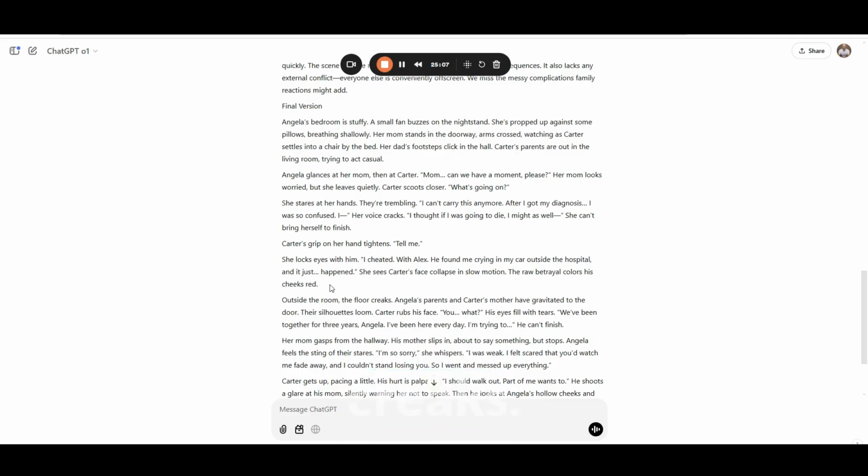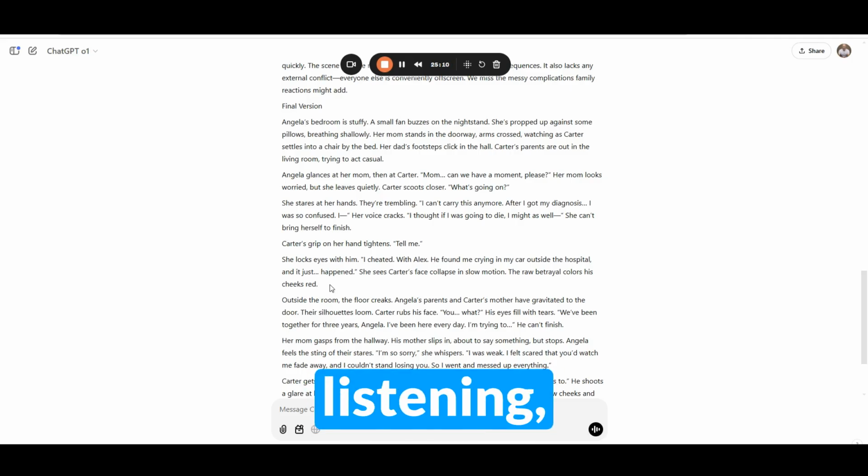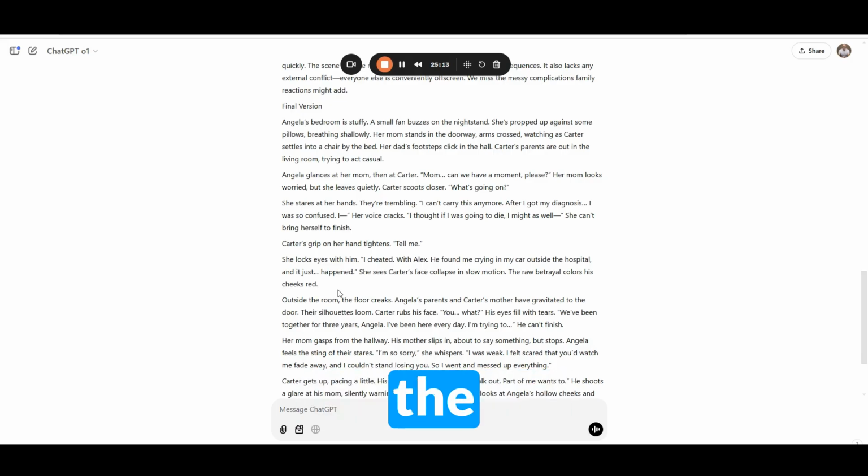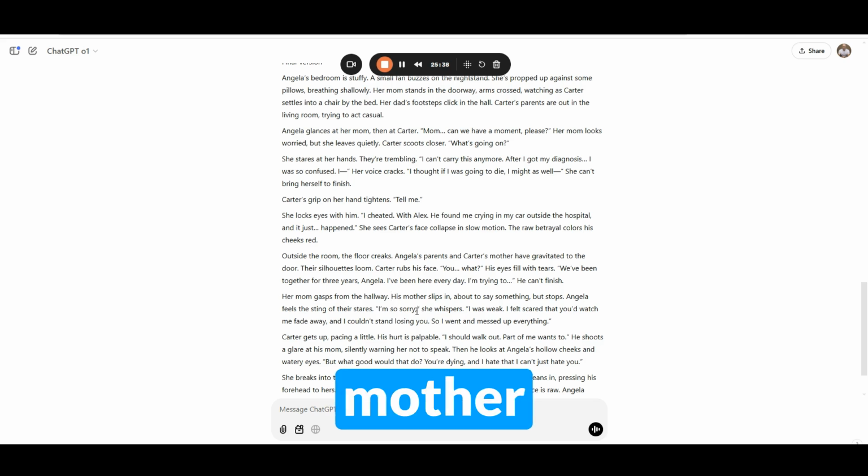Outside the room, the floor creaks. Angela's parents are listening, and Carter's mother has gravitated to the door. Their silhouette looms. Carter rubs his face. His eyes fill with tears. "We've been together for 3 years, Angela. I've been here every day." He can't finish. Her mom gasps from the hallway. His mother slips in, about to say something, but stops. Angela feels the sting of their stares.